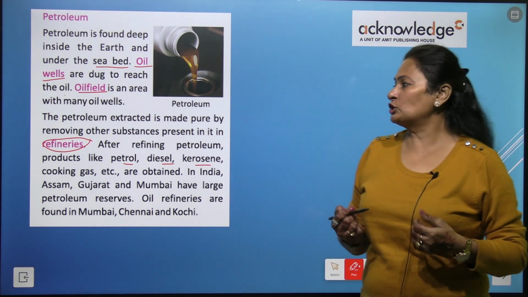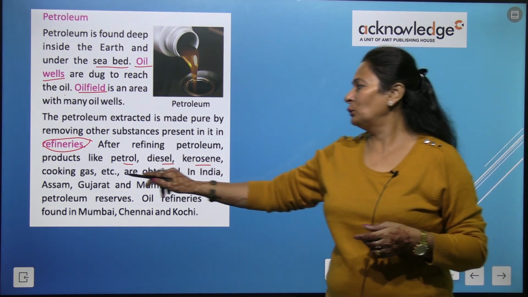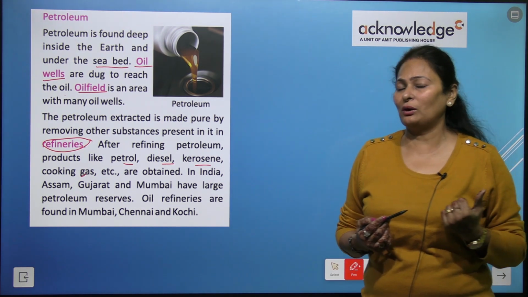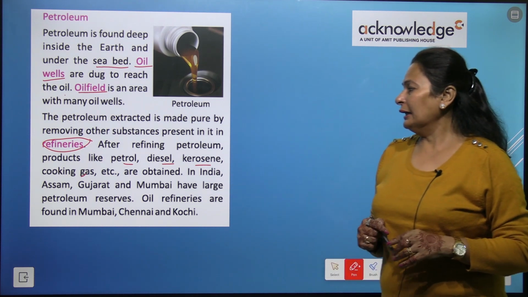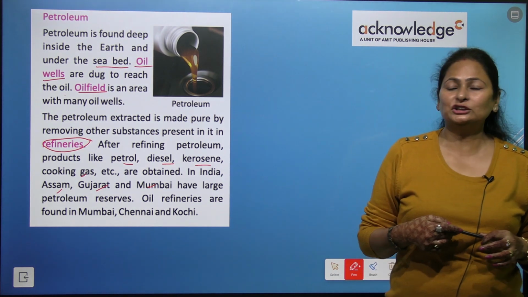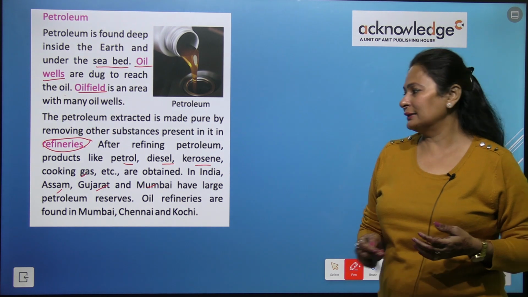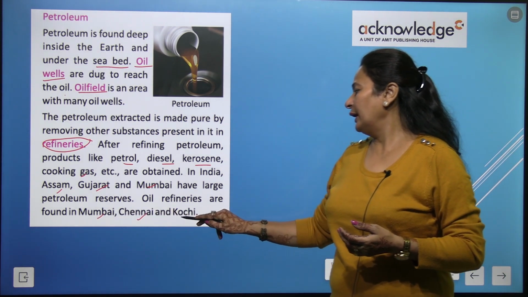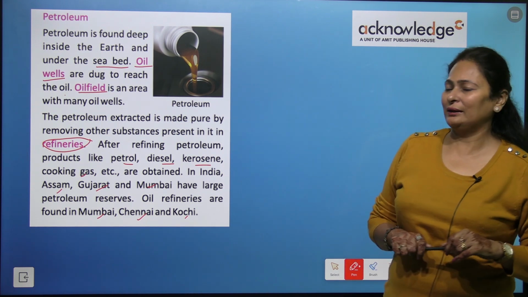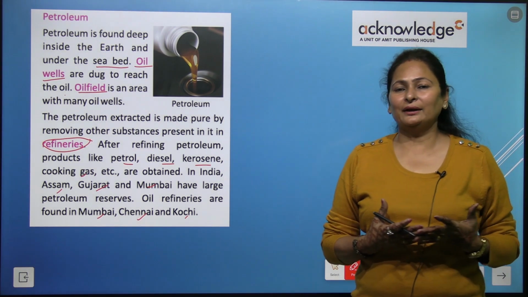After refining, petroleum products like petrol, diesel, kerosene oil, cooking gas, etc. are obtained, even white petrol also. In India, Assam, Gujarat and Mumbai have large petroleum reserves. Oil refineries are found where? It is in Mumbai, in Chennai, in Kochi and in Mathura as well, right? So here in these states, the refineries are there.